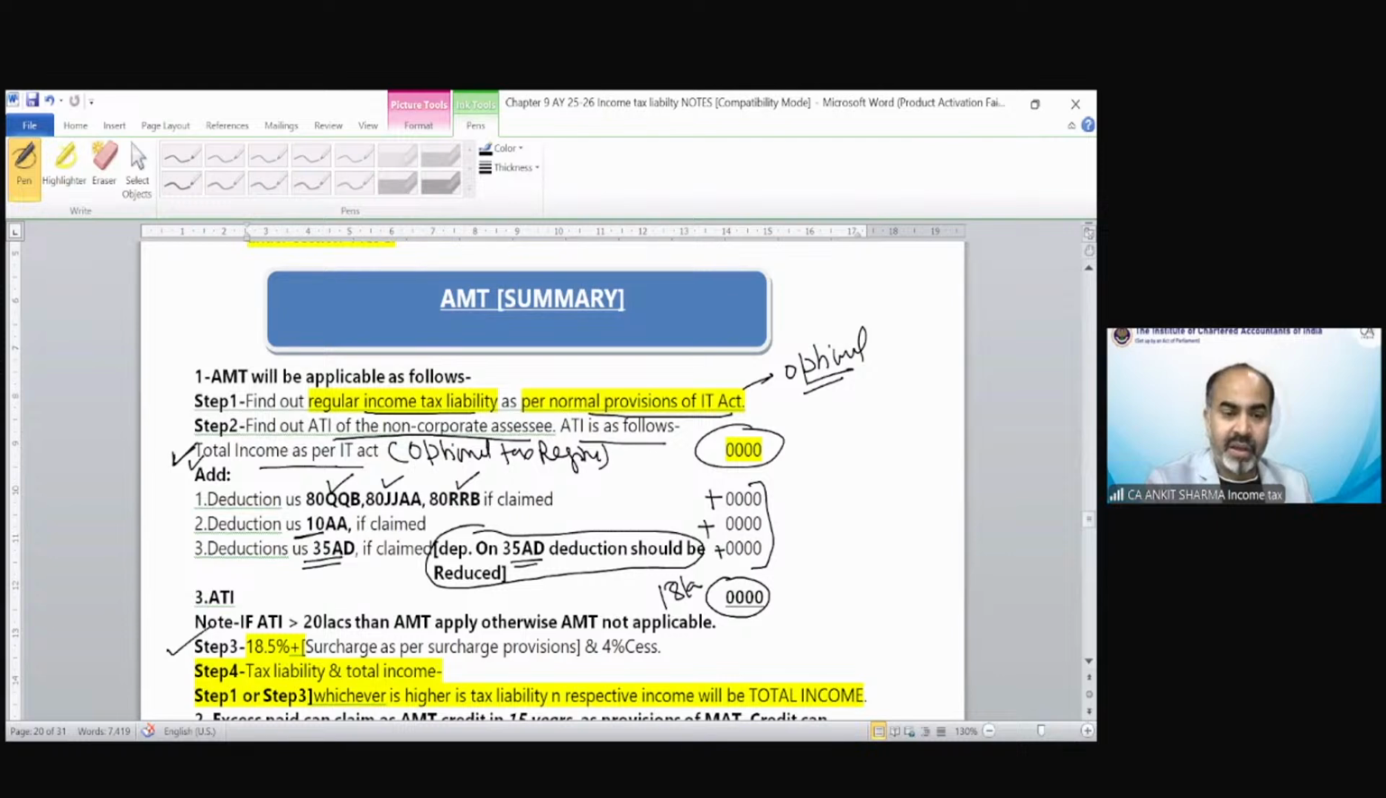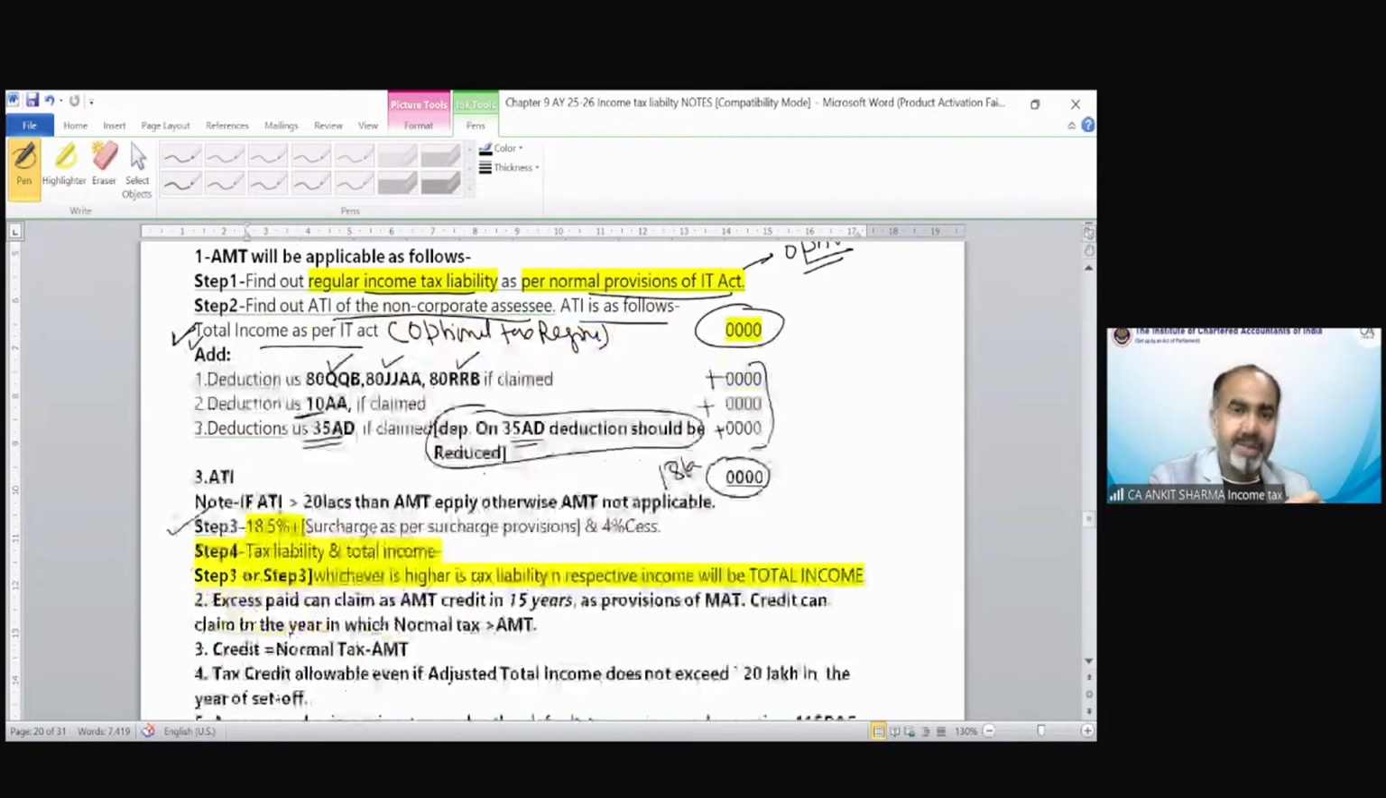The rate is fixed for each and every person. That is 18.5%. Surcharge as per the surcharge provision. Like up to 50 lakh, no surcharge, more than 50 lakh, up to 1 crore, 10%, and so on. Cess would be 4%. Now step 4 would be my tax liability and total income. So the step number 1, which says calculation of total income and tax as per optional tax regime, that tax and the tax as we have calculated as per step number 3. Higher would be your tax liability and respective income will be your total income.